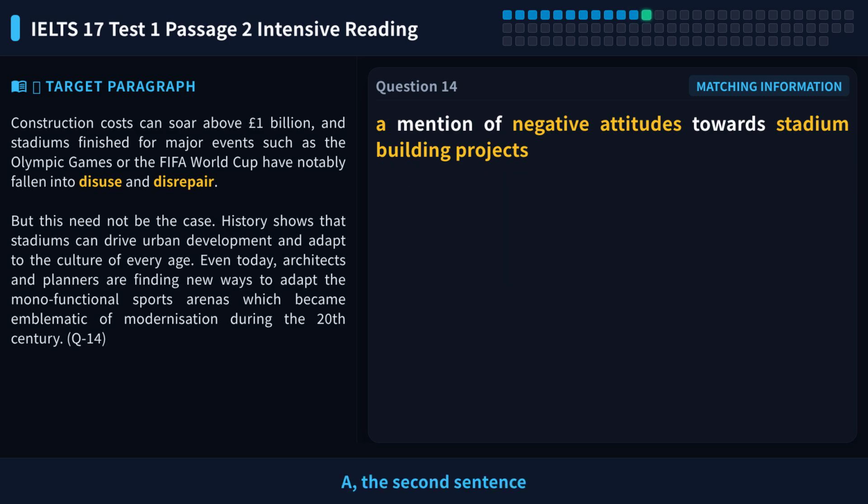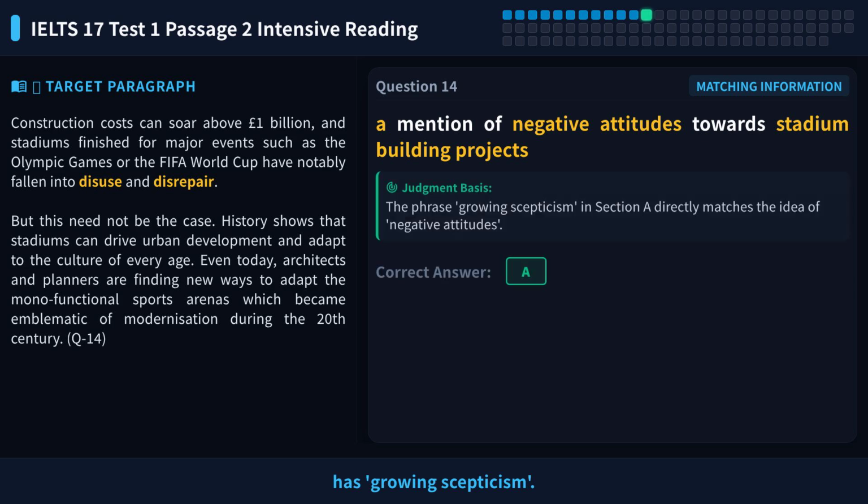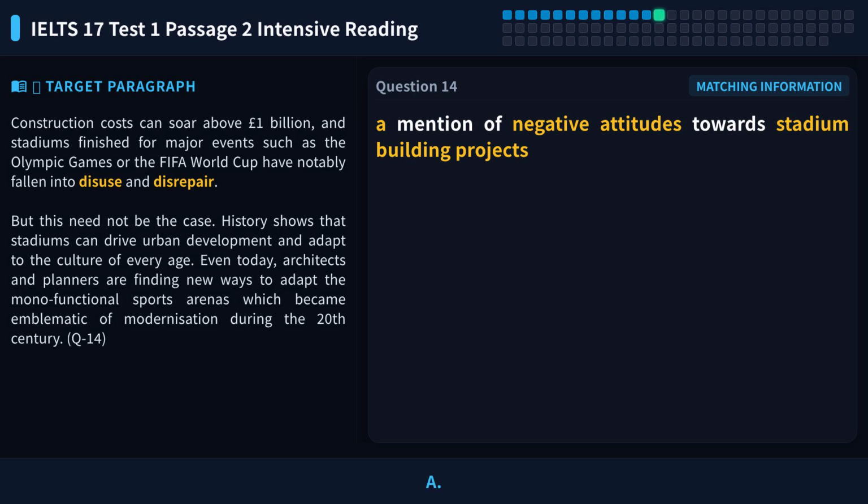Scanning paragraph A, the second sentence has growing skepticism. This directly matches negative attitudes. The answer is in paragraph A. So the answer to question 14 is A.